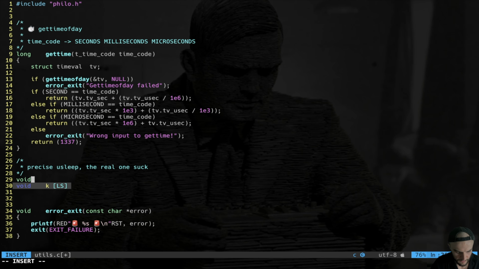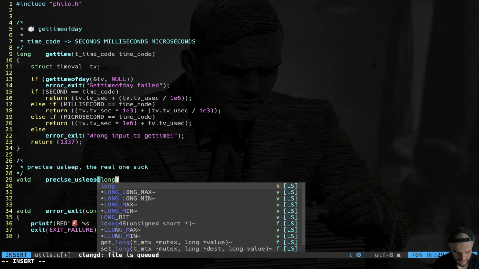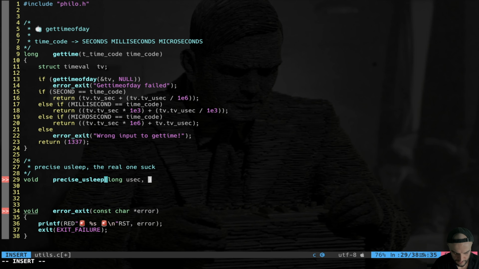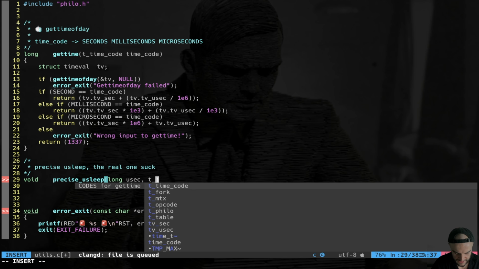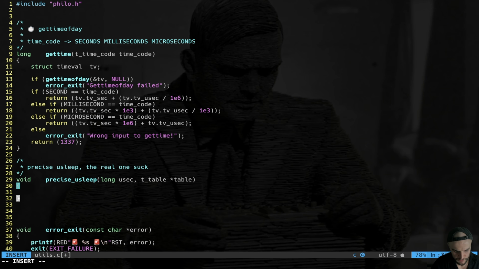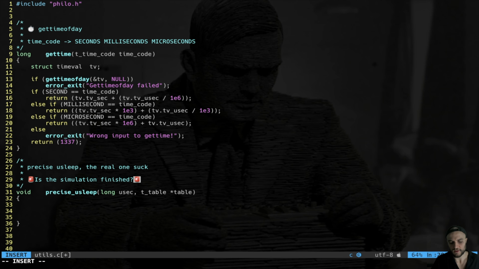So we're going to do void precise use sleep. And as an input we take how much time, right? Use sleep, usec. We also need access to the data which are in the table, because I want every time to check, is the simulation finished? Because if it is the case, I don't want to sleep anymore. We have to go, we have to clean, and we're over.